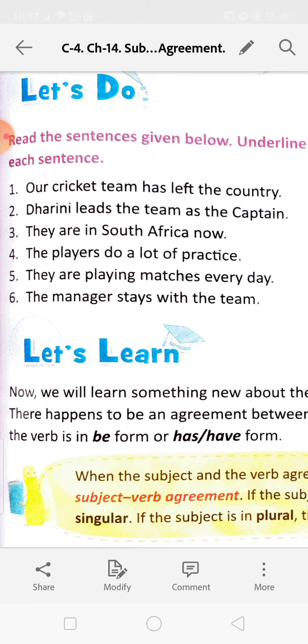They, subject; are, verb. The players do a lot of practice. The players, subject; do, verb. They are playing matches every day. They, subject; are, verb. The manager stays with the team. The manager, subject; stays, verb.